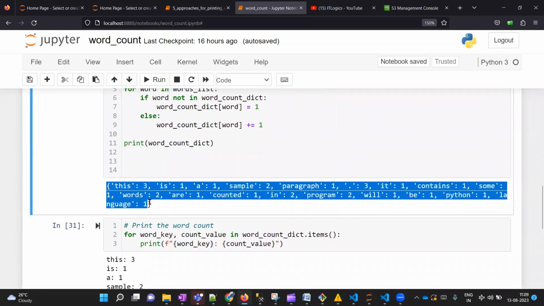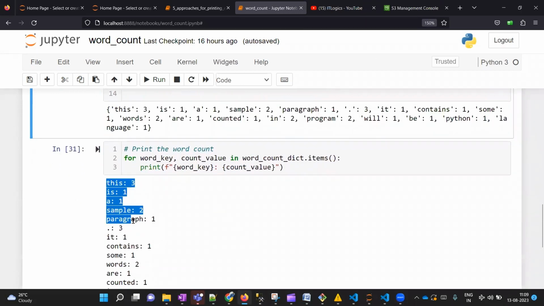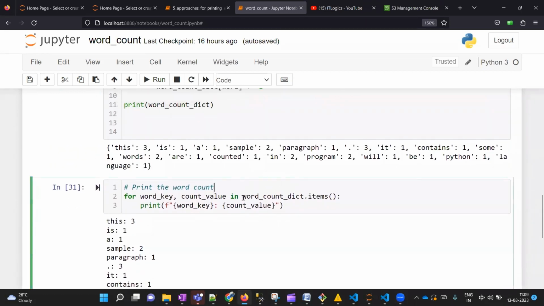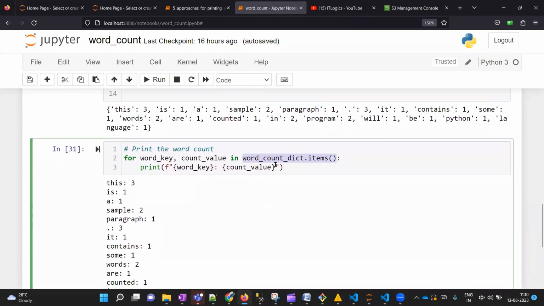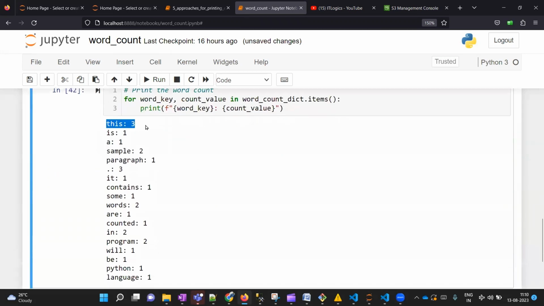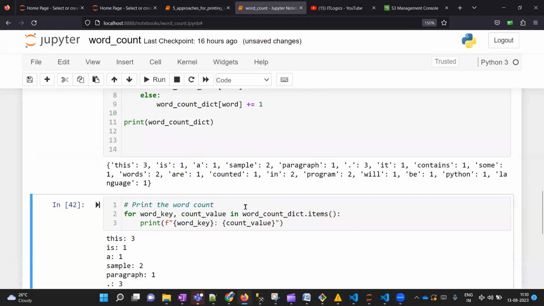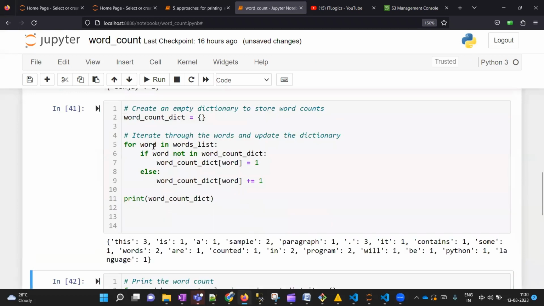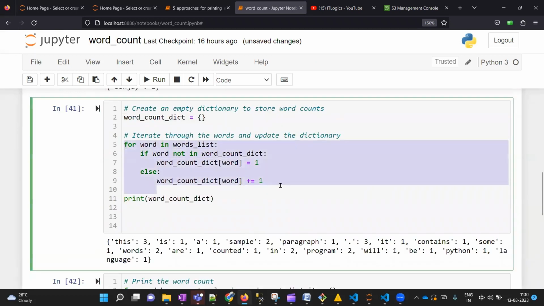Now this is the output of a dictionary. If you want to print it out like this, you will again have to iterate over your dictionary. But this is not straightforward. If you need to iterate over the key and value of a dictionary, you need to use the dictionary dot items function. What it will give you in return for every iteration is the key and the count value. Once you have the key and count value, you can print it in this format, and if I run it, it will give you the desired output format. So this was the simple program for word count. You just need to remember this logic and you are good to go.